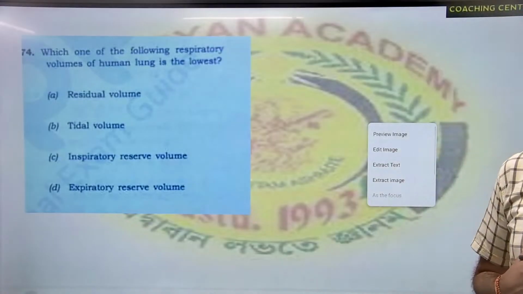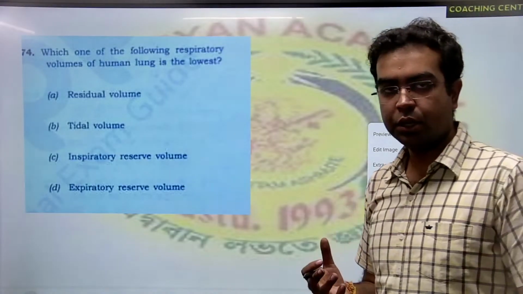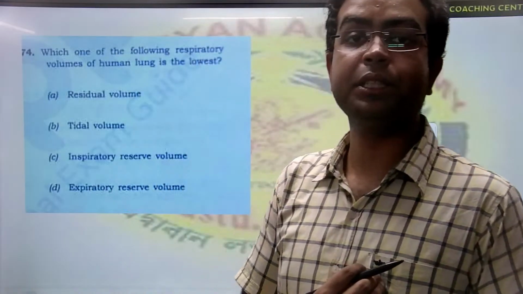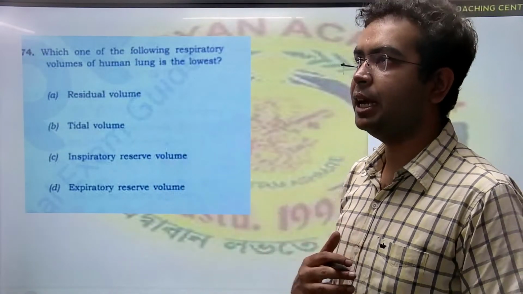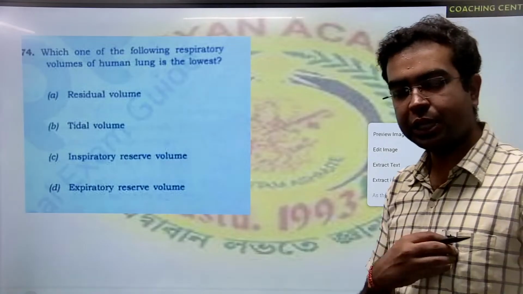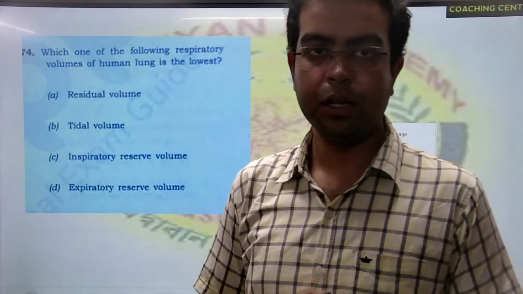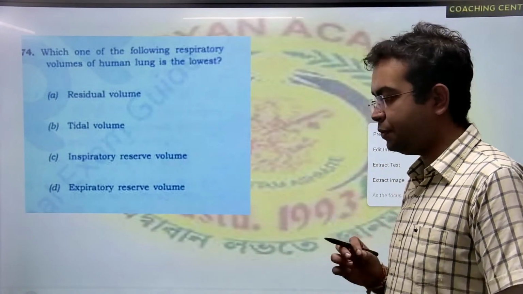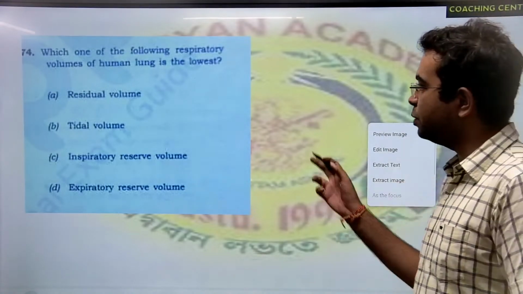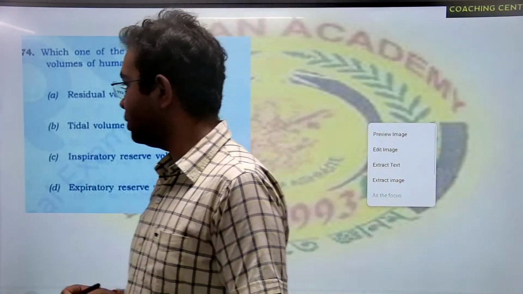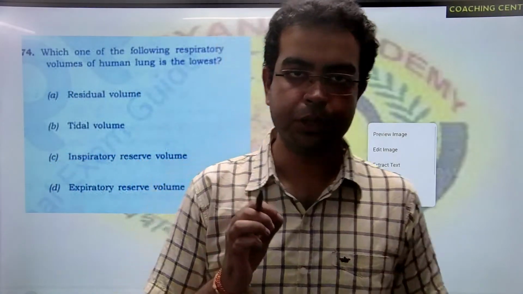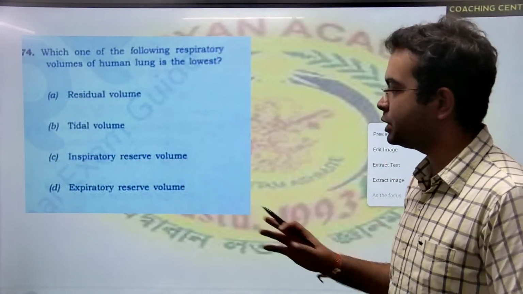inhaling a lot of air and after that you are exhaling, so exhalation के बाद जो थोड़ा बहुत lungs में हवा बच जाता है, मान लीजिए आपने inhale किया, आप inhale करने के बाद body पूरे हवा को निकाल नहीं देते, थोड़ा सा हवा आपके lungs में रह जाता है. So whatever residual air is there, थोड़ा सा हवा, that's the residual volume. Residual volume is the correct answer. क्योंकि residual volume हमेशा inspiratory volume से भी कम होता है, expiratory volume से भी कम होता है. It is the lowest amount.